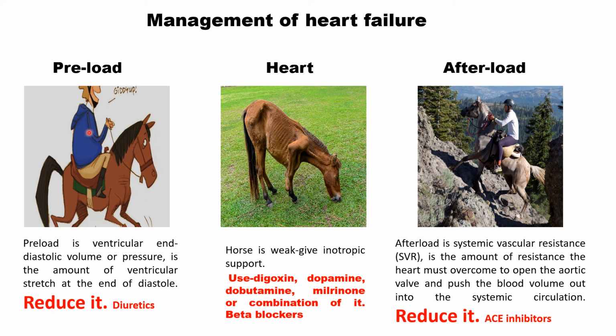So reduce preload, and the horse will start working again. And what is preload? Preload is ventricular end diastolic volume or pressure. So you should try to reduce ventricular end diastolic volume. If you are not able to reduce it, at least you should not increase preload on the heart by giving excessive fluid and blood.